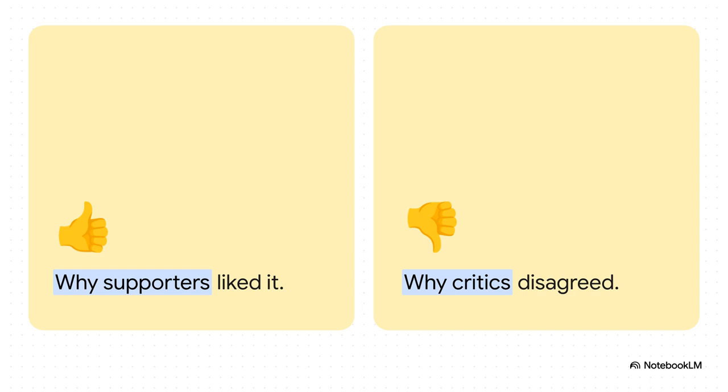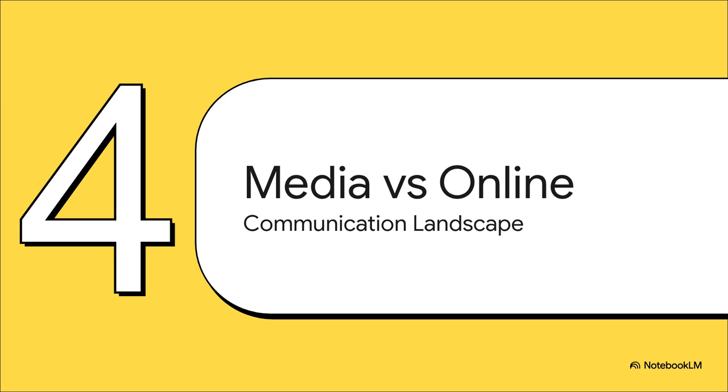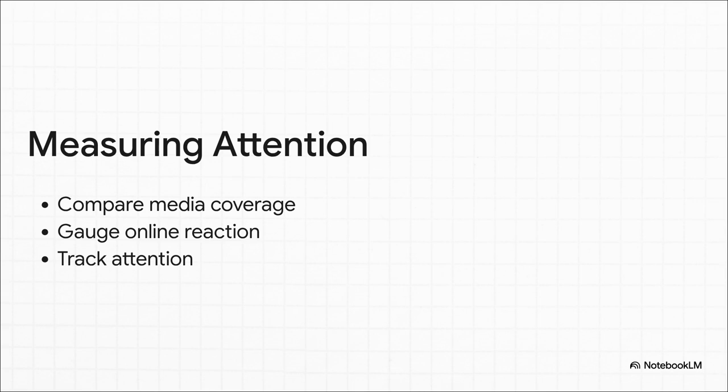But wait, the strangest part of how information flows comes later, when we look at where people are actually talking. Section 4, Media Coverage versus Online Sentiment. Understanding the massive contrast between what the traditional press reports and what the public is actually screaming about in unfiltered online spaces, that is absolutely crucial for modern analysis. Analysts have to compile a comparison of media coverage, track the raw public reaction online, and quantitatively figure out which specific decision actually captured the most attention.